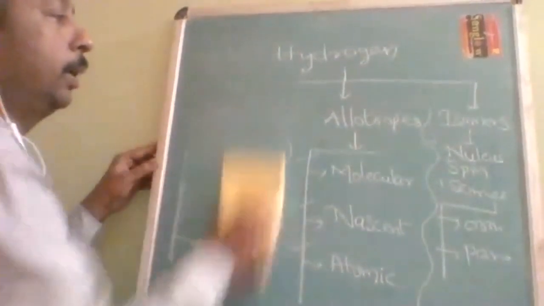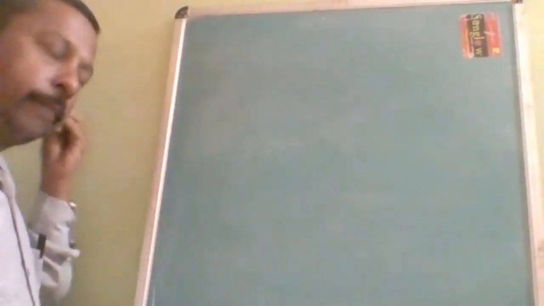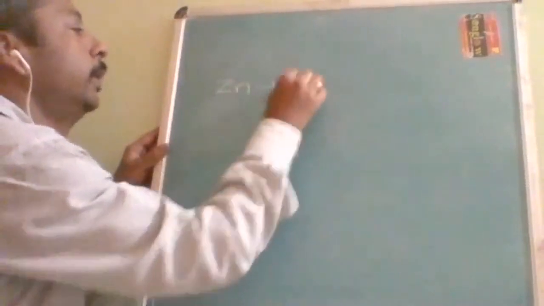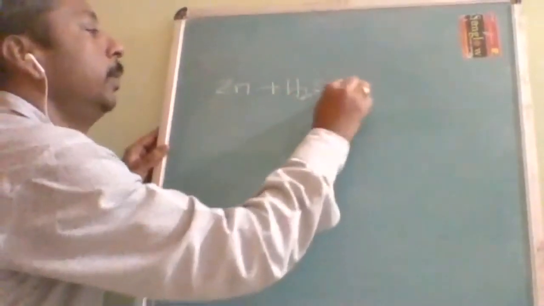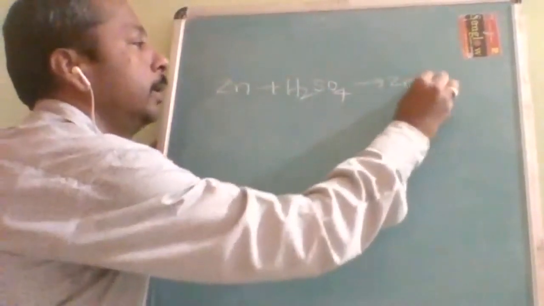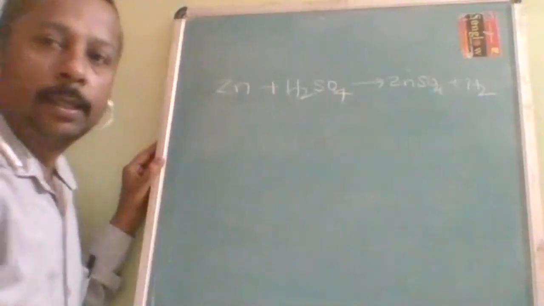Now coming to the allotropic forms. What are the allotropic forms and what is the difference between them? Suppose I react zinc plus sulfuric acid. Everybody knows the product is ZnSO4 plus H2. But it is incomplete.